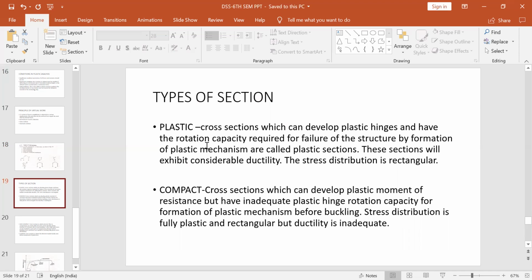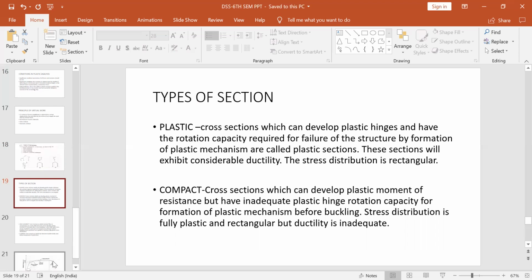Now it has an adequate amount of rotation capacity to form the mechanism. Due to formation of plastic hinges, the structure will start rotation. Development of plastic moment ensures rotation. Due to rotation, you have ductility. Now the ductility of the structure will start increasing, and in the plastic stage it has a huge amount of ductility. So at that stage, the stress distribution will be rectangular. That means it has developed into a fully plastic section. There is no triangular distribution. The entire section is plastic now. So this is the description of the plastic section.